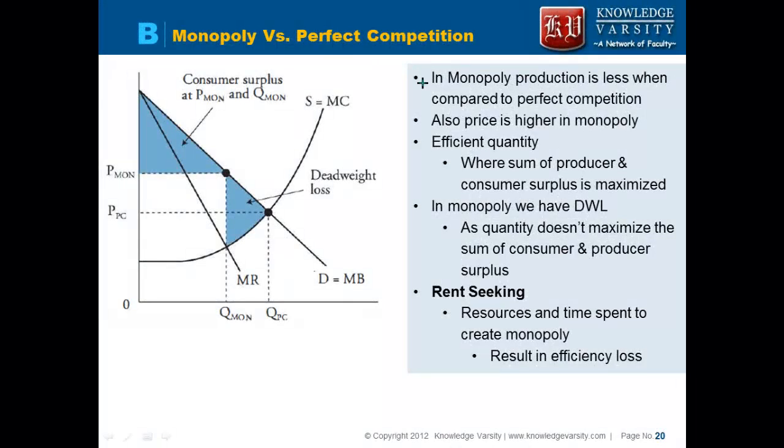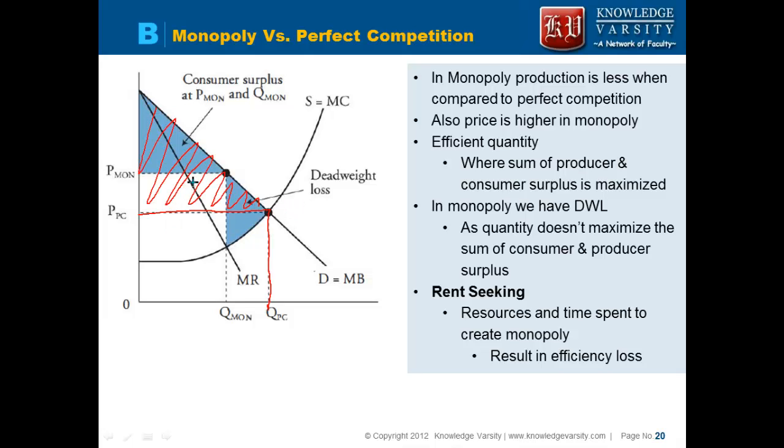Now let us try to see monopoly and perfect competition. Let us try to compare the two. Note that in case of monopoly we saw that this is your deadweight loss, and this was your consumer surplus. However, in case of perfect competition, this was the price, this was the quantity, and this was the consumer surplus. There was no deadweight loss.